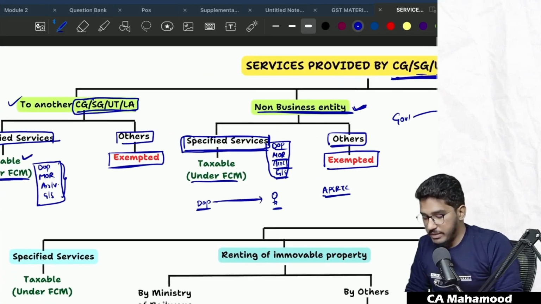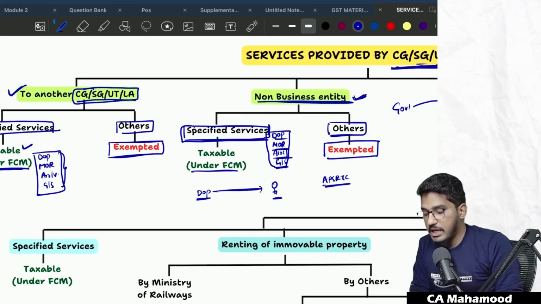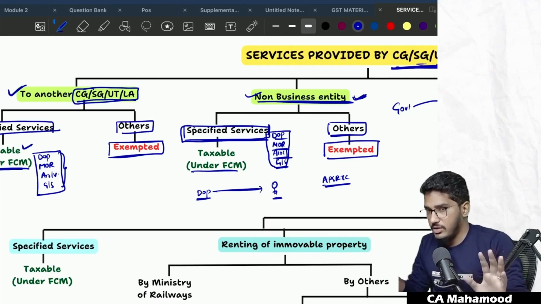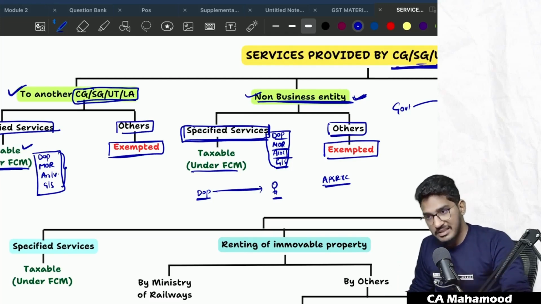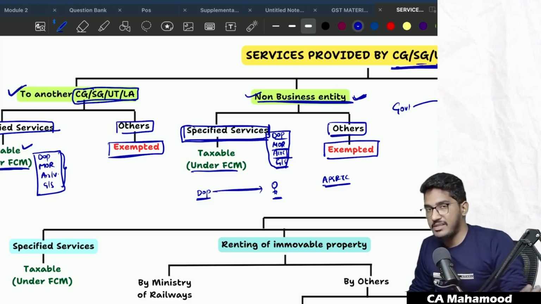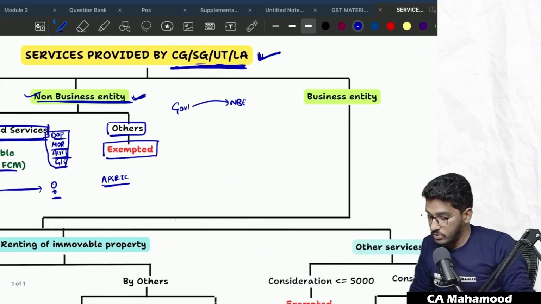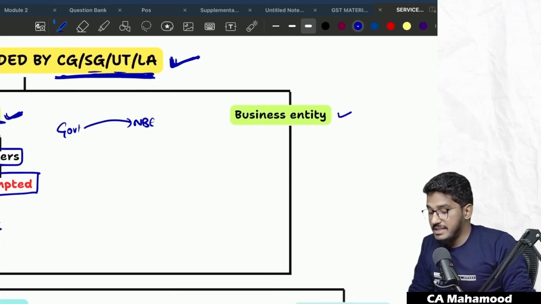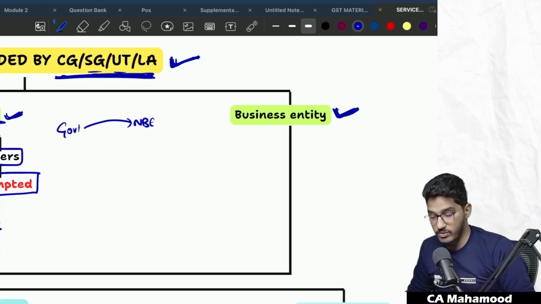So when we talk from both the perspective, services provided by government to another government or services provided by government to non-business entity, the ruling is same. If it is specified services, taxable under forward charge mechanism. If it is other than specified services, not taxable, exempted. So now let us come to the next part. Business entity. In case the services are provided by the business entities, what will be the situation? Let us try to understand it.